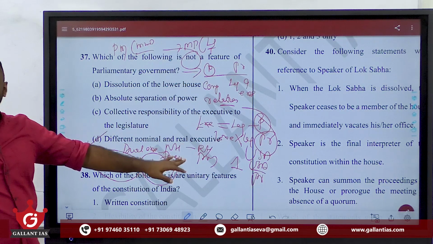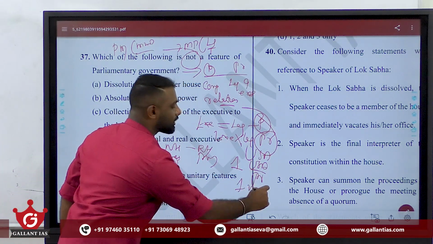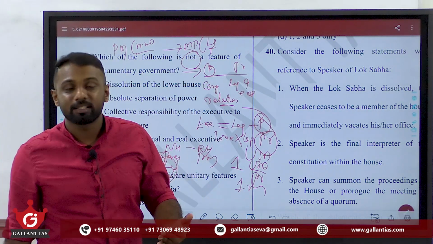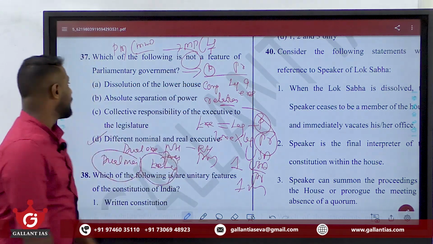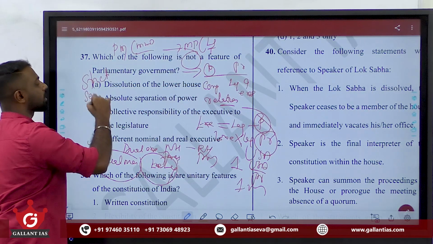But in case of USA, there is no dual membership, there is only a single membership. Clear? The executives are not part of legislature in case of USA Constitution. Why? Because in USA, they follow strict separation of powers.